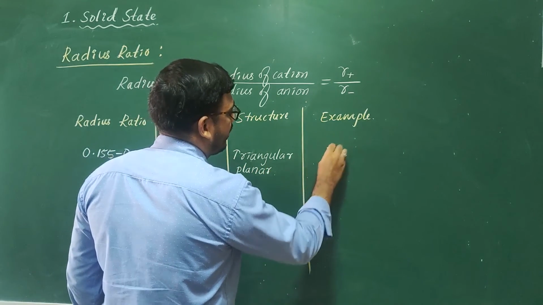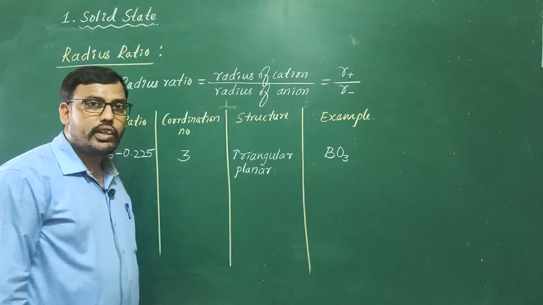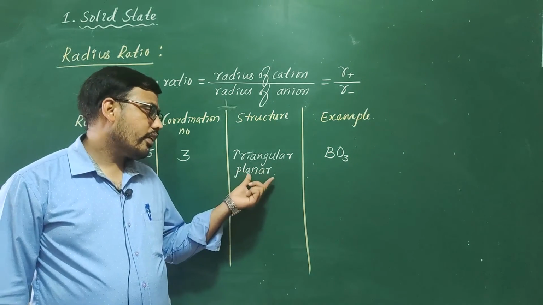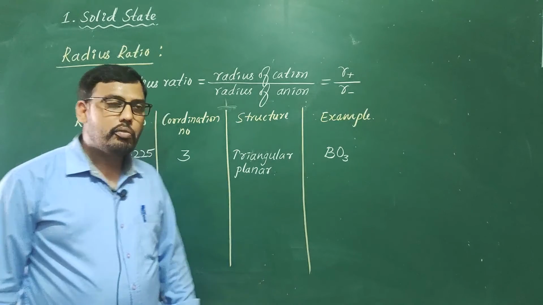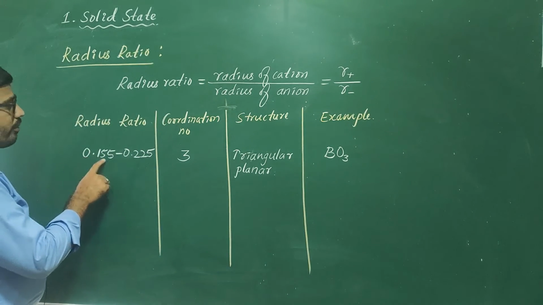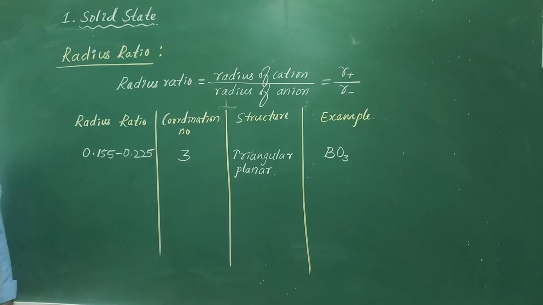So an example is BO3. In case of orthoboric acid, boron oxide units are present in triangular planar geometry. So BO3 can be an example for this one. So we have to remember this radius ratio 0.155 to 0.225.